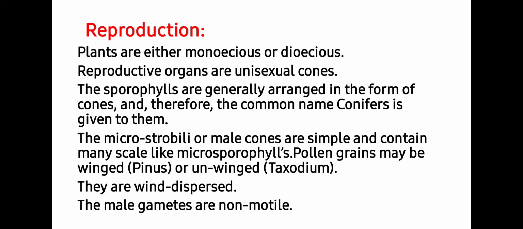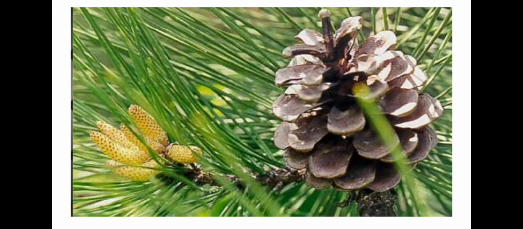The microsporophyll or male cone is simple and contains many scale-like microsporophylls. Pollen grains may be winged or unwinged. Winged pollen grains are commonly present in Pinus, while unwinged ones are present in Taxodium. They are wind dispersed, meaning anemophilous type of pollination takes place. The male gametes are non-motile.